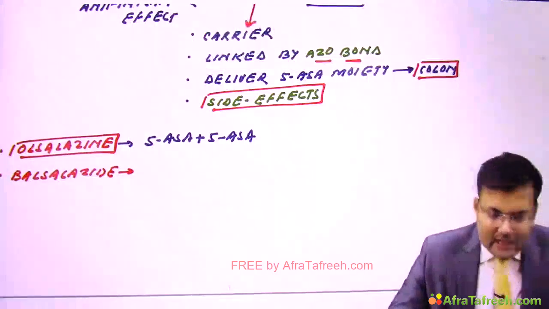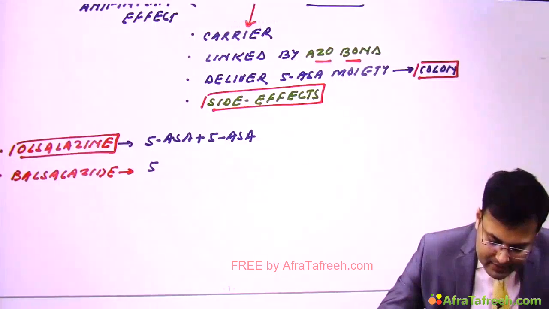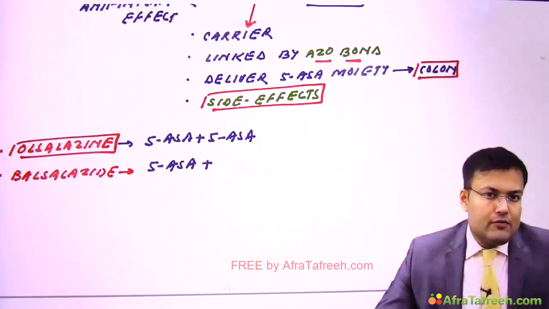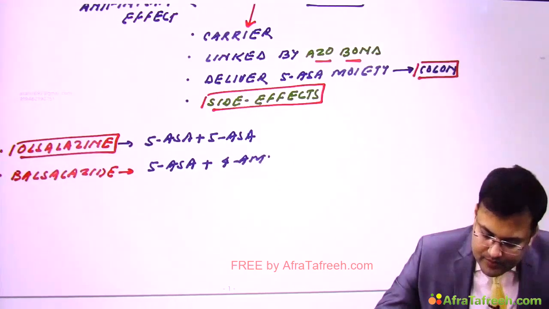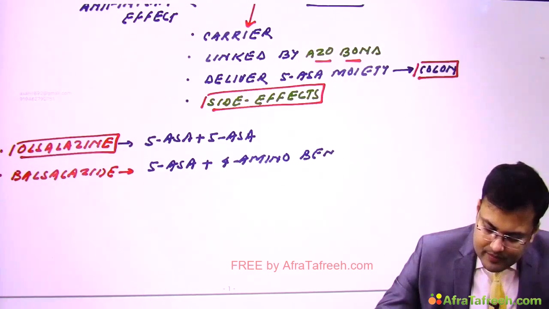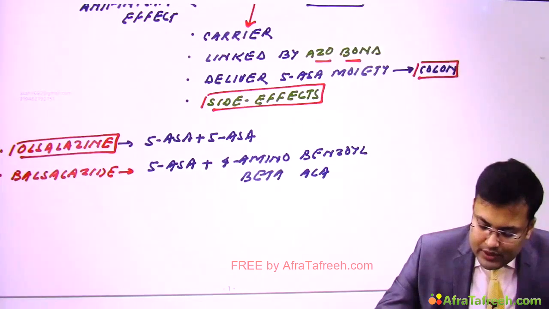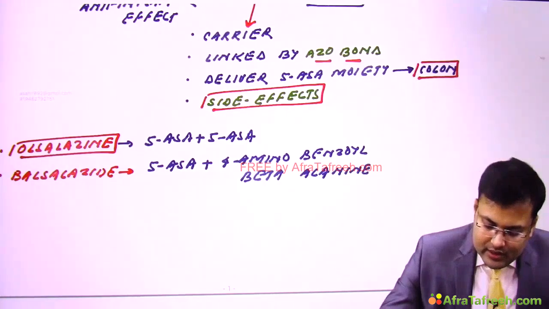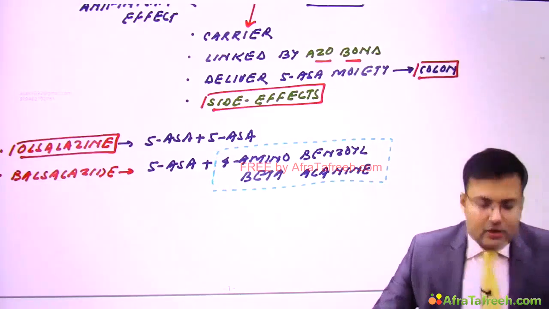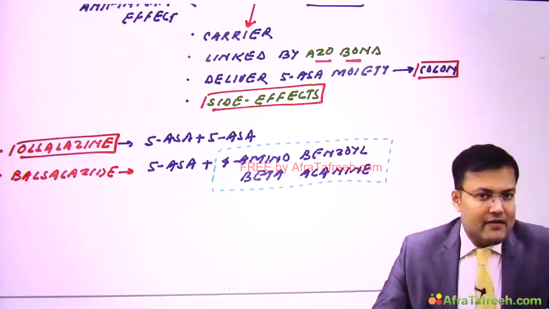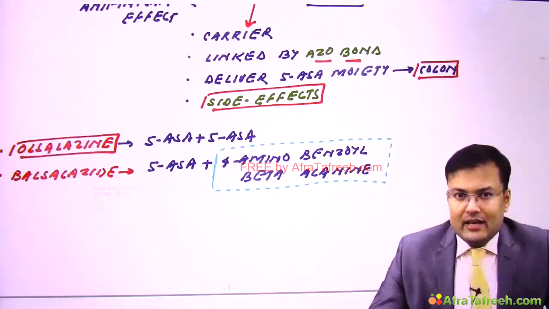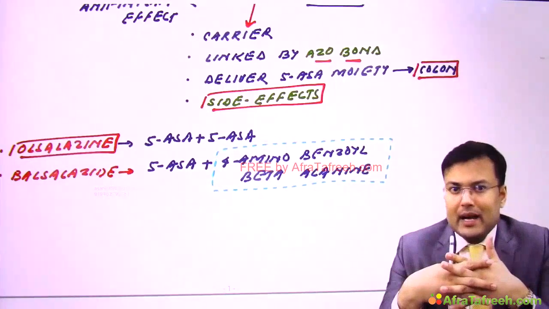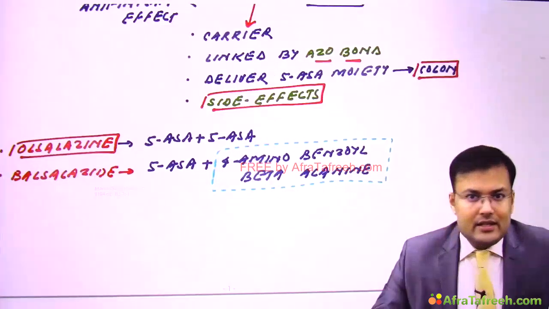In balsalazide, apart from 5-amino-salicylic acid, we use 4-amino benzoyl beta-alanine, which is the carrier. 5-ASA is responsible for the anti-inflammatory effect, and here also the carrier is linked with 5-ASA by an azo bond. So these are the 5-ASA agents which are used.